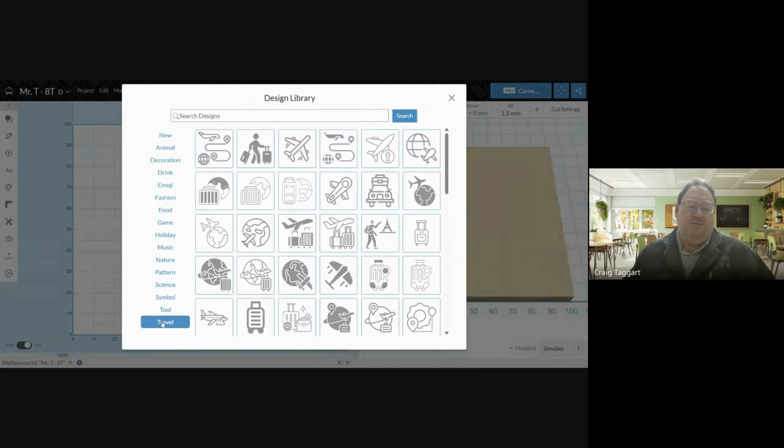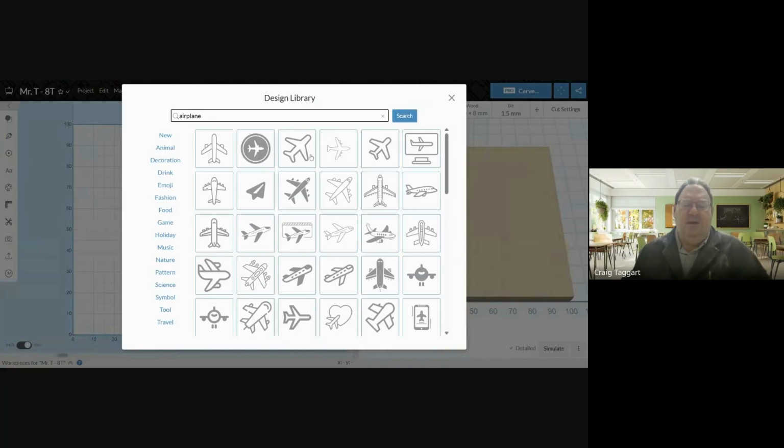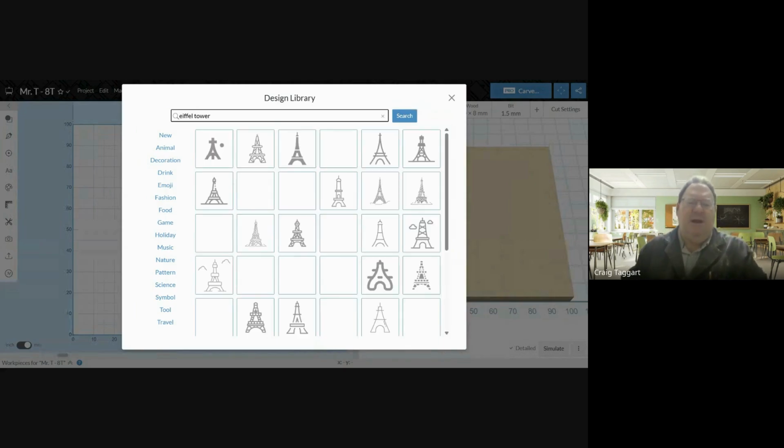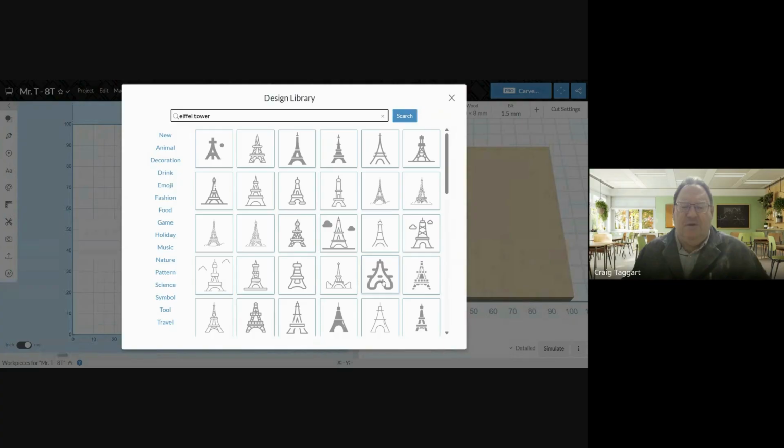You're going to select whatever you want. You could do a search for it, and we can just type in airplane, and we have all different things. Maybe I want to type in Eiffel Tower and see what happens. Oh, look, there's the Eiffel Tower. Pick something simple because it's a small area that you're working with. You don't want anything too detailed. So I don't know, let's go back to our airplane.